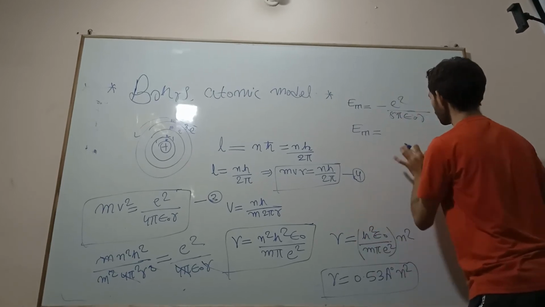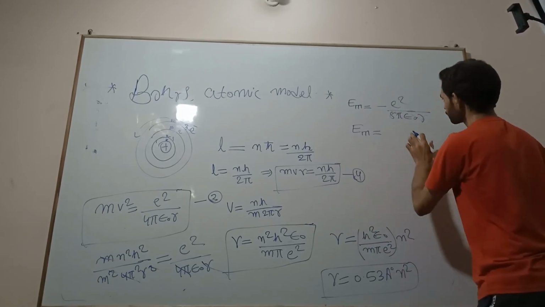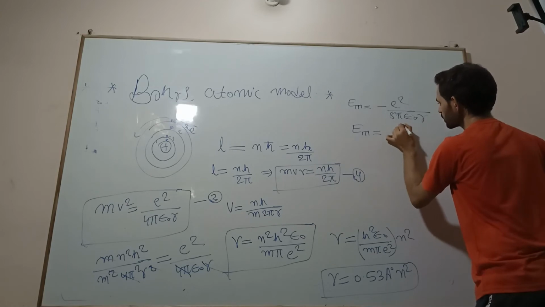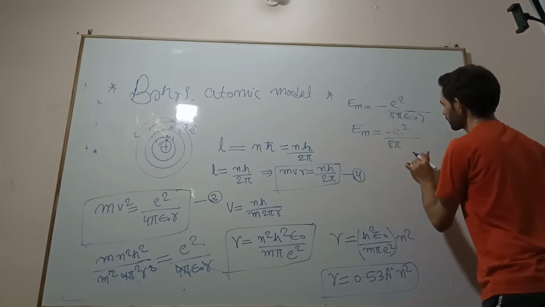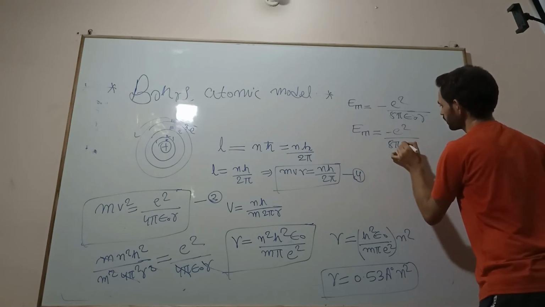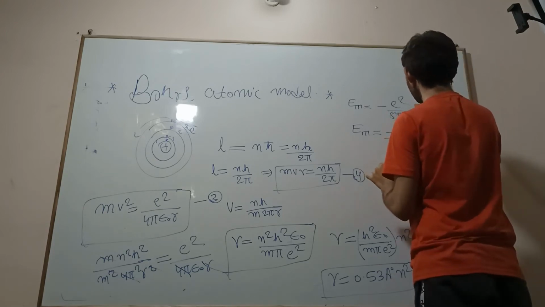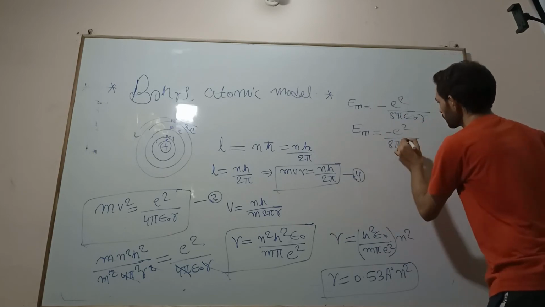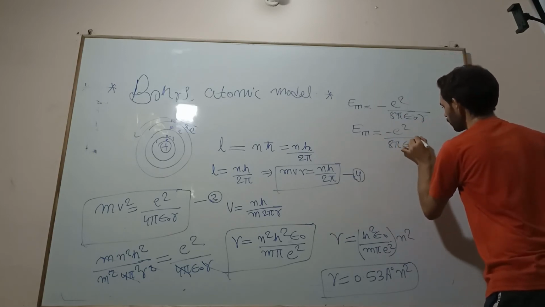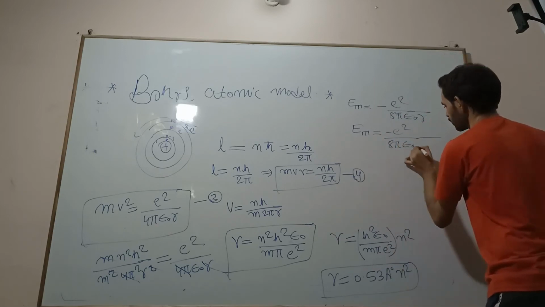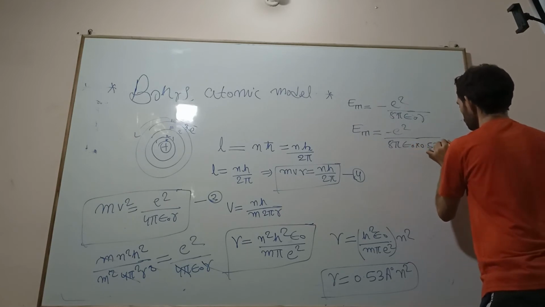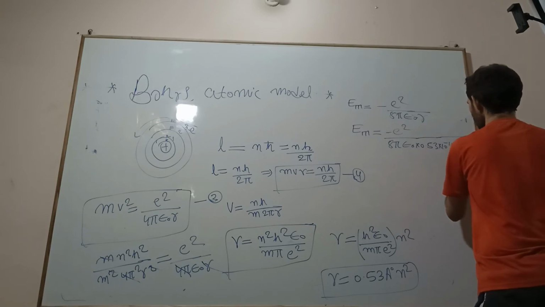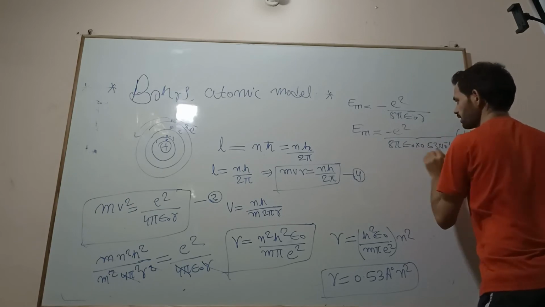What you will get is minus e square divided by 8 pi epsilon naught, and the value of r is 0.53 angstrom, 10 to the power minus 10, times n square. Okay, so this is 1 by n square.